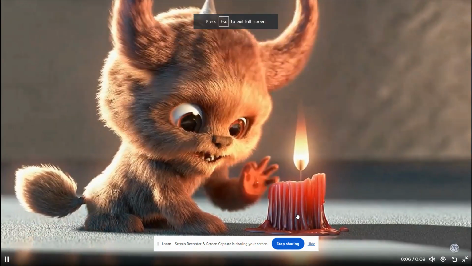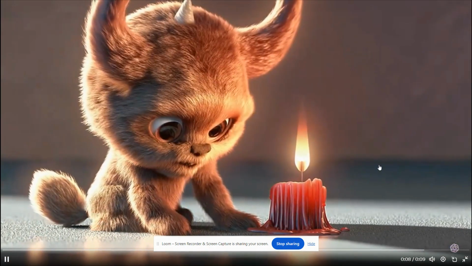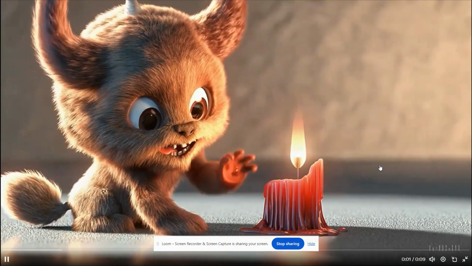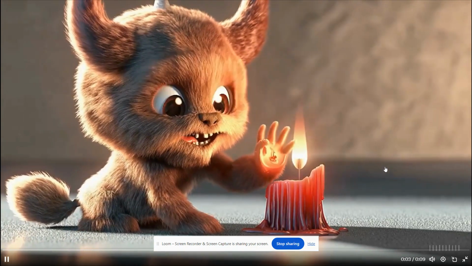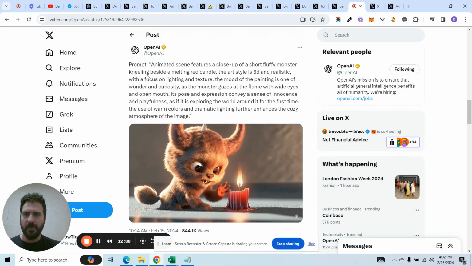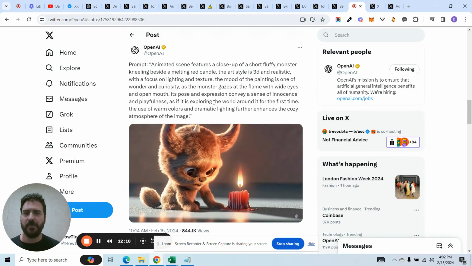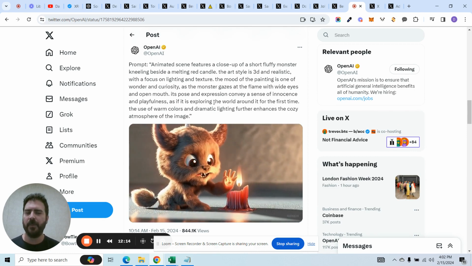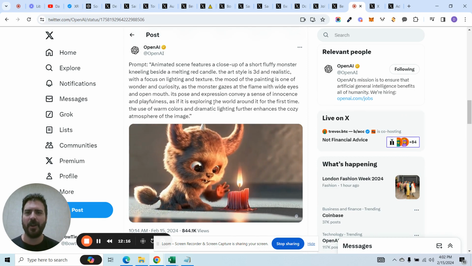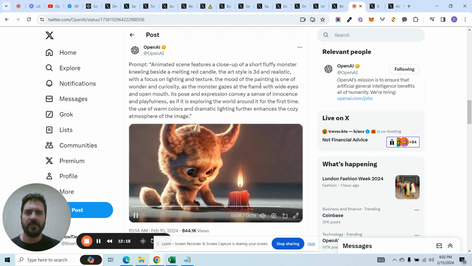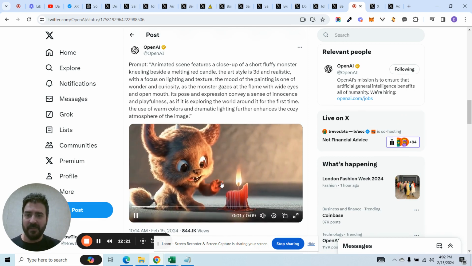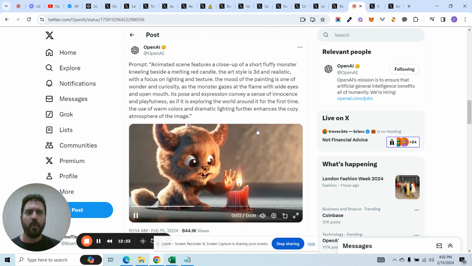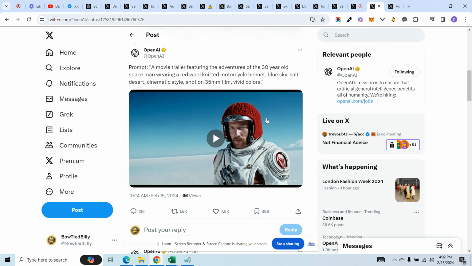This one's awesome. This is a kind of like a Pixar type of movie created from a text prompt. And look at this, a little bit bigger of a text prompt. And this one was published by OpenAI themselves. Animated scene features close up of a short and fluffy monster kneeling beside a melting red candle. The art style is 3D and realistic, but I mean, the level of detail and fidelity and quality is just out of this world. Two more.